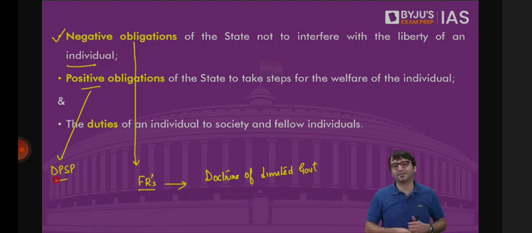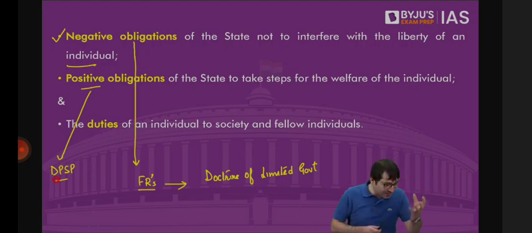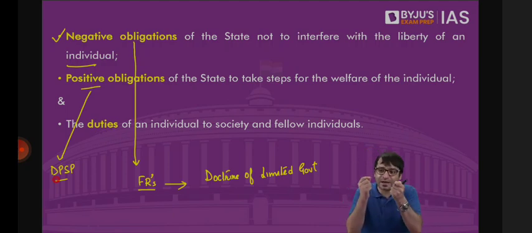So that we can enhance the social status of an individual. So that we can enhance the economic status of an individual. So that we can provide livelihood opportunities to the people. Please interfere so that we can provide right to work to the people.